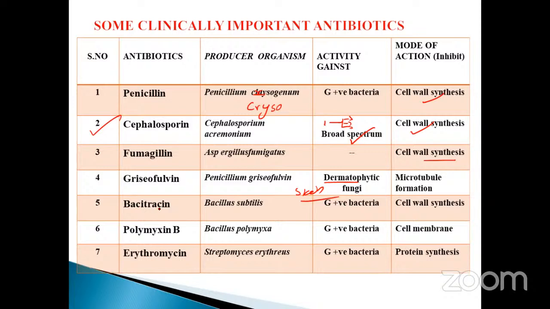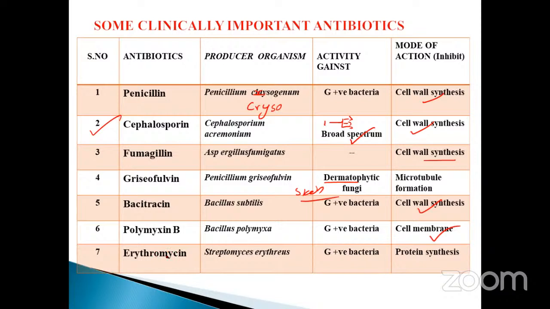And bacitracin, Bacillus subtilis, gram-positive bacteria, cell wall synthesis. Polymyxin B, Bacillus polymyxa, gram-negative bacteria, cell membrane. Here cell wall, here cell membrane. You know the difference between these two. Gram-positive bacteria contain cell wall as well as cell membrane. Don't forget, my dear students.